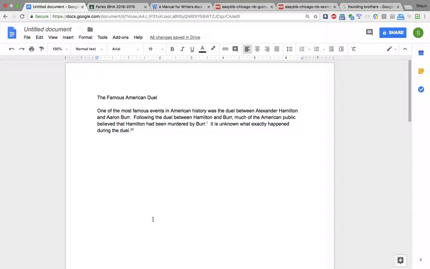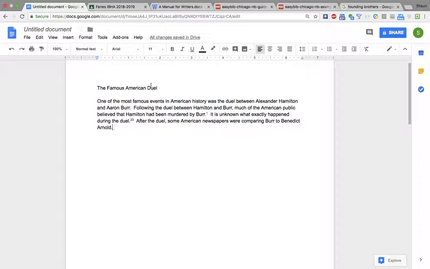It allows you to do that just as a shorthand to make it a little bit easier. Now the next thing I'm going to do is show you another trick that we have with Chicago Turabian. So let's say I'm giving another idea here. This is also from Ellis on page 28, and that is the idea that after the duel, some American newspapers were comparing Burr to Benedict Arnold. You might remember him from U.S. history, the guy that switched sides during the Revolution and left the American side to join the British. So that's another idea from Ellis.